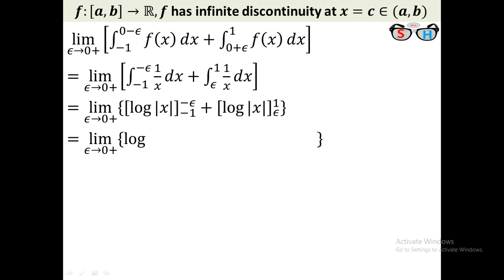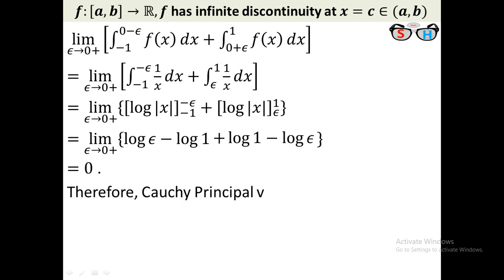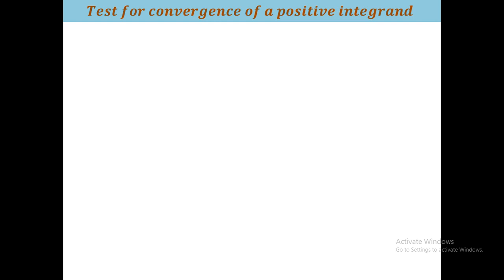Limit epsilon tends to 0, log of epsilon minus log of 1. Here this will be log of mod 1, that is log 1, minus log of mod epsilon, that means log of epsilon. Here you see that log 1 is 0, so 0 minus 0, plus 0, here is minus log of epsilon, here plus log epsilon. Therefore both are cancelled, therefore this will be 0. So the Cauchy principal value of the function on minus 1 to 1 exists. Now we will go to theorem 1.